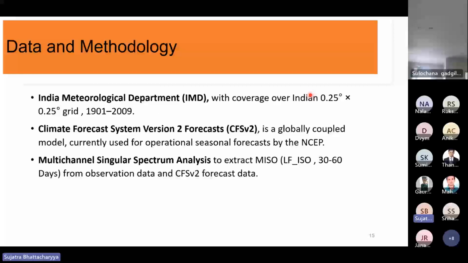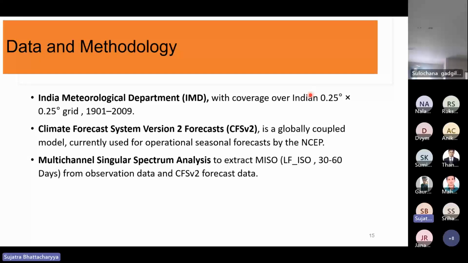Now, coming back to the paper, the data they have used is the IMD data from 1901 to 2009, and they have used forecast data from the CFS V2 model.